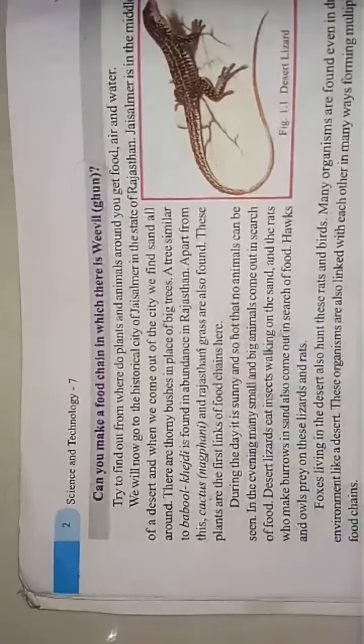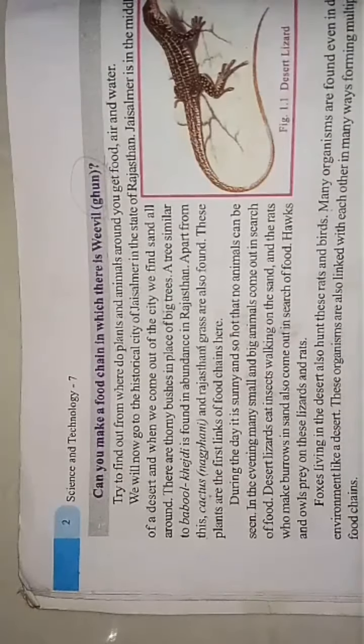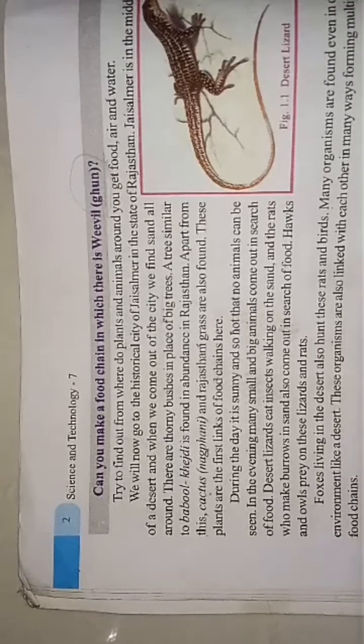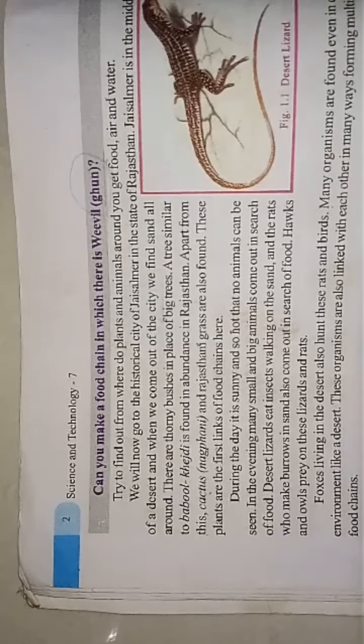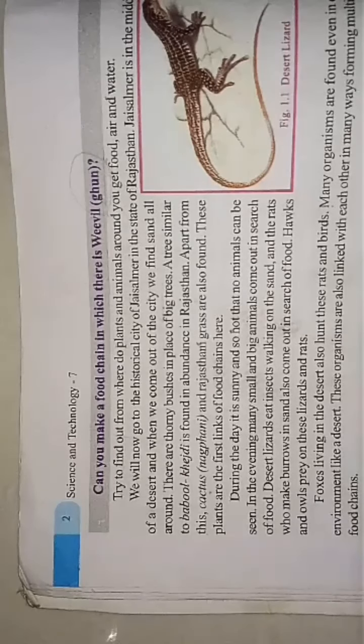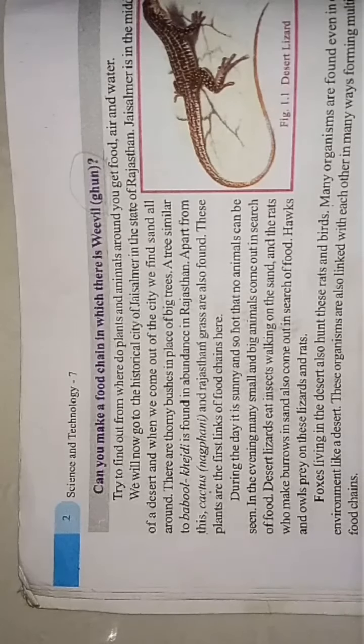So students, in the desert in Rajasthan, there is sand all over the place. So in this area, water is very scarce. So there is that type of adaptation for the trees and animals. For example, the babul tree and cactus are very thorny. Why? The leaves are modified into thorns. Okay, so they are the first links of the food chain.